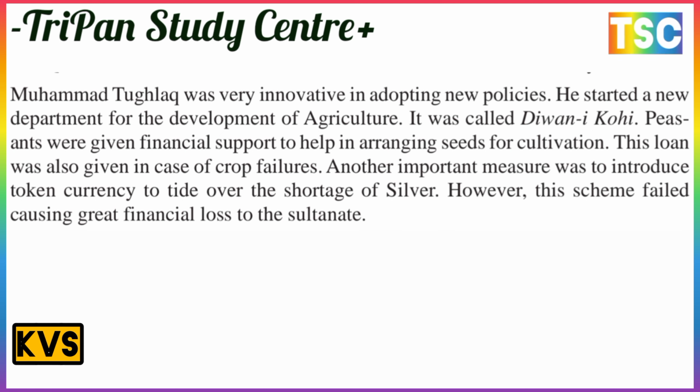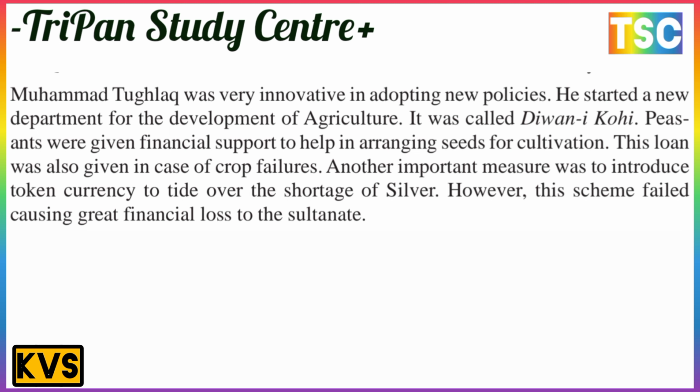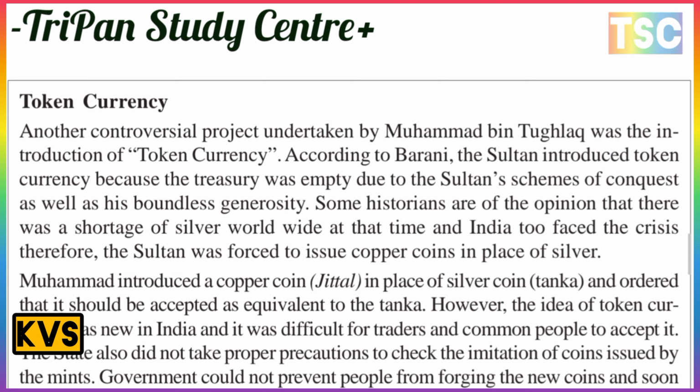Another important measure was to introduce token currency to tide over the shortage of silver. However, this scheme failed, causing great financial loss for the Sultan. It was a policy that failed. In Muhammad Tughlaq's time, silver declined.